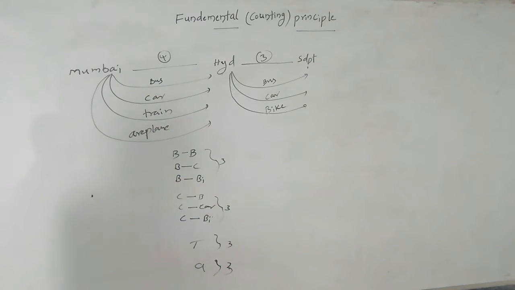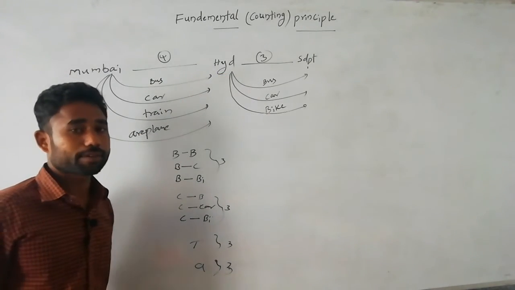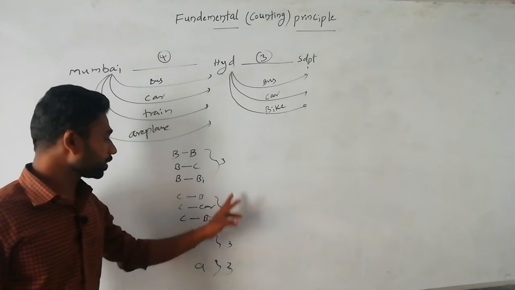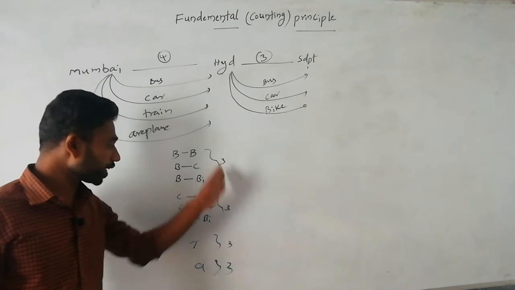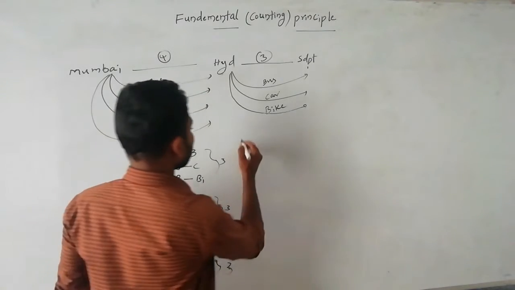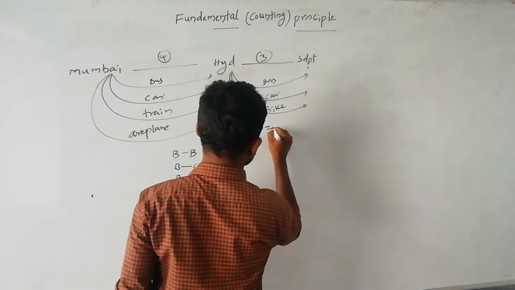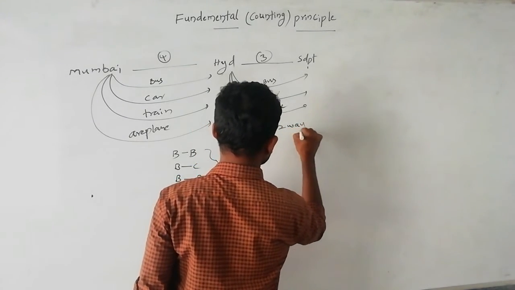Overall, how many ways to go from Mumbai to Siddipet? 3 plus 3 plus 3 plus 3, that is 4 threes, which is 12. Very good, excellent.